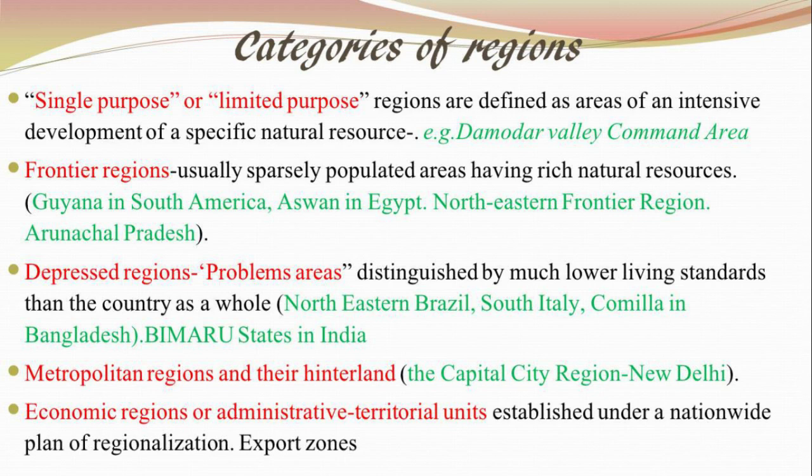Then we have the metropolitan regions and the hinterland, that is the NCR, the National Capital Region, which has Delhi and parts of its neighboring states. Then we have economic regions or administrative regions. Now, administrative regions, I had already given you examples, the various state capitals, etc. The economic regions are the various export zones or the SEZ. For example, the special economic zones or the various export zones are the economic regions, or regions where there are various industries. I had given you an example of this also.